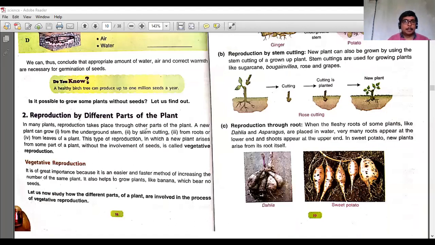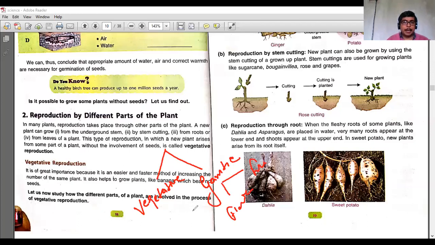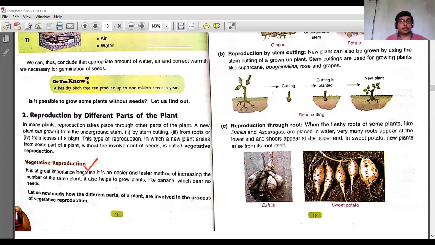I have already told you that a plant has two types of parts. One is the vegetative part, meaning the general body part, and the second is the gametic part. Now, what comes in the gametic part? Flower and fruit. And what comes in the vegetative part? Root, stem and leaf. The reproduction which takes place through the vegetative part of the plant is called vegetative reproduction. This term is clear to you.